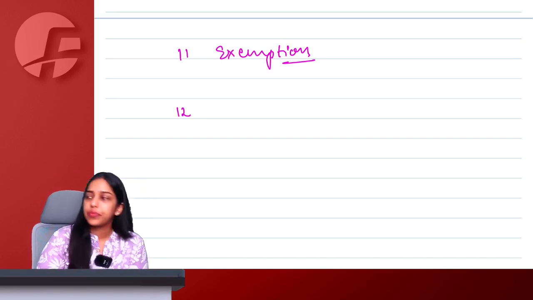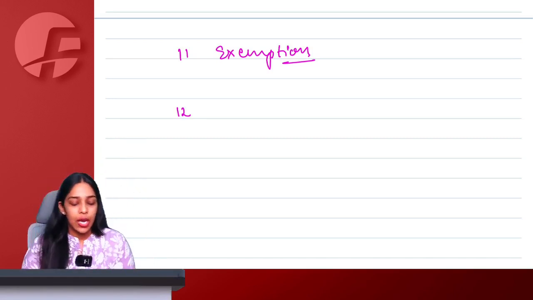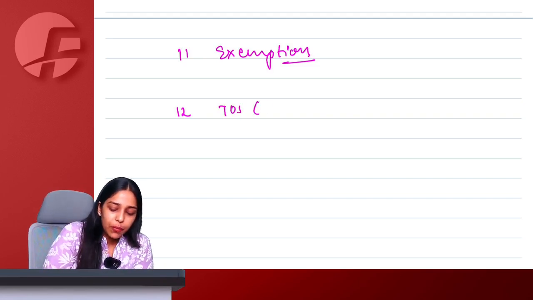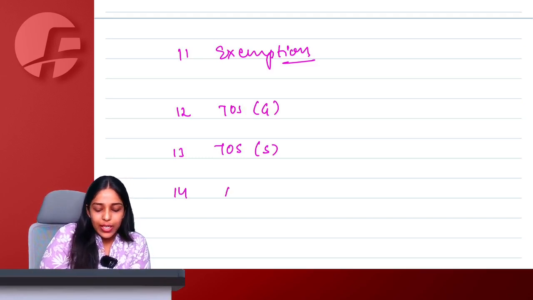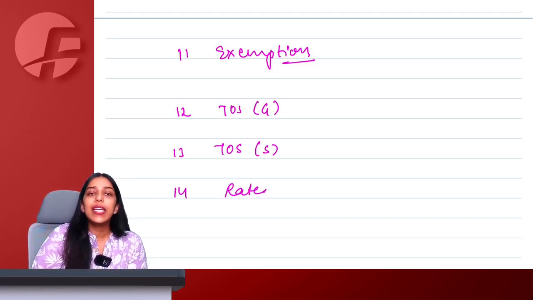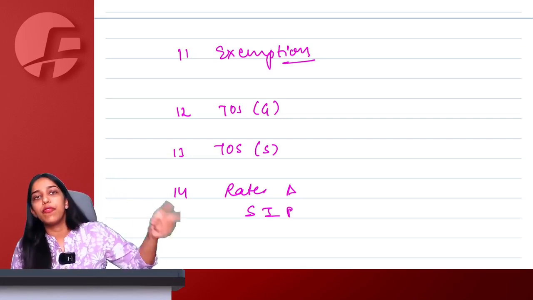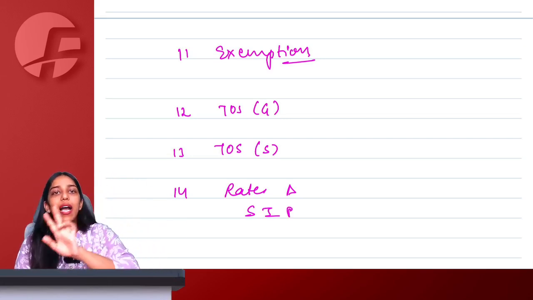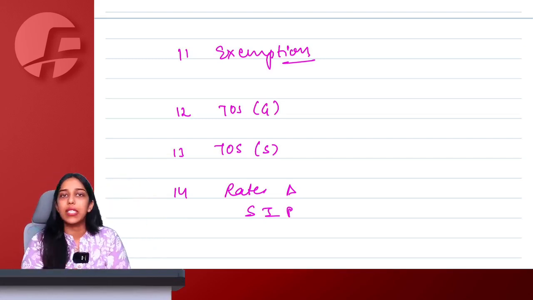Then ma'am, section 12. At 12 o'clock, the time changes. Time. So 12 o'clock is time of supply for goods, 13 is time of supply for services, and 14 is the rate change section. Rate change simply says that out of supply, invoice and payment, if 2 things are before rate change, you take old rate. If 2 things are after rate change, you take new rate. You fix supply, whatever matches with supply becomes the time of supply.